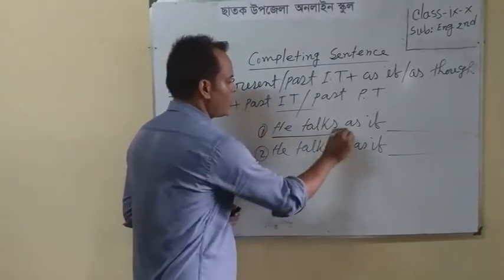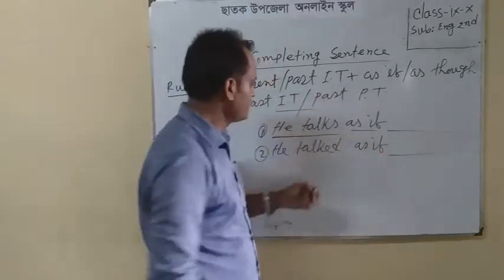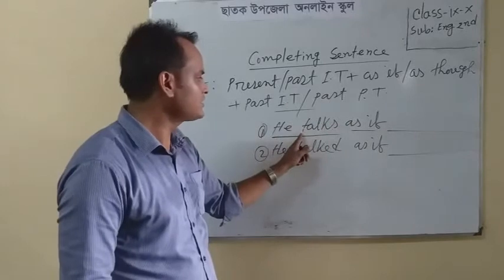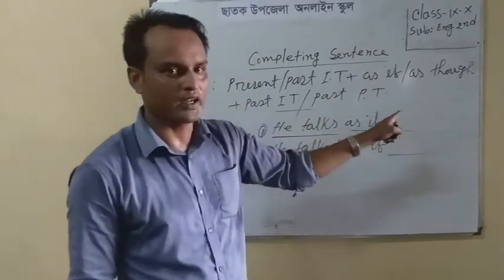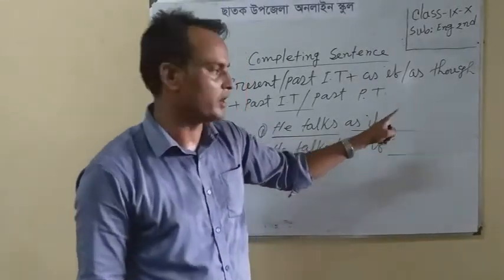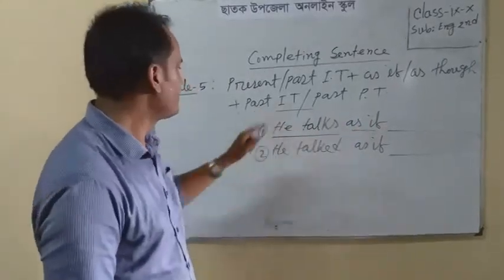Here is "he talks". This is present indefinite tense. The conjunction is "as if". If the conjunction is "as if" and the first clause is present indefinite tense, then we shall write here any sentence of past indefinite tense. It will be correct according to grammar.